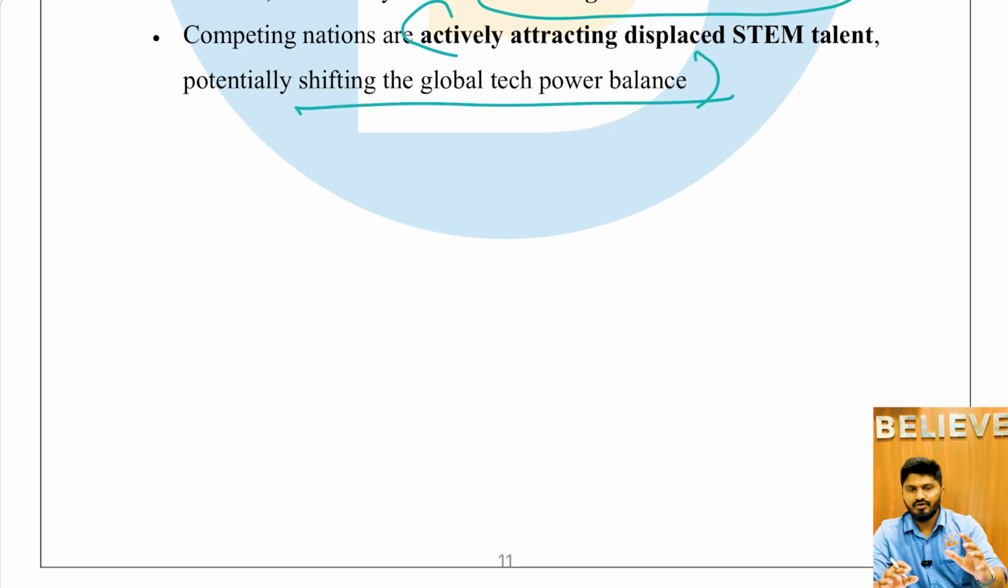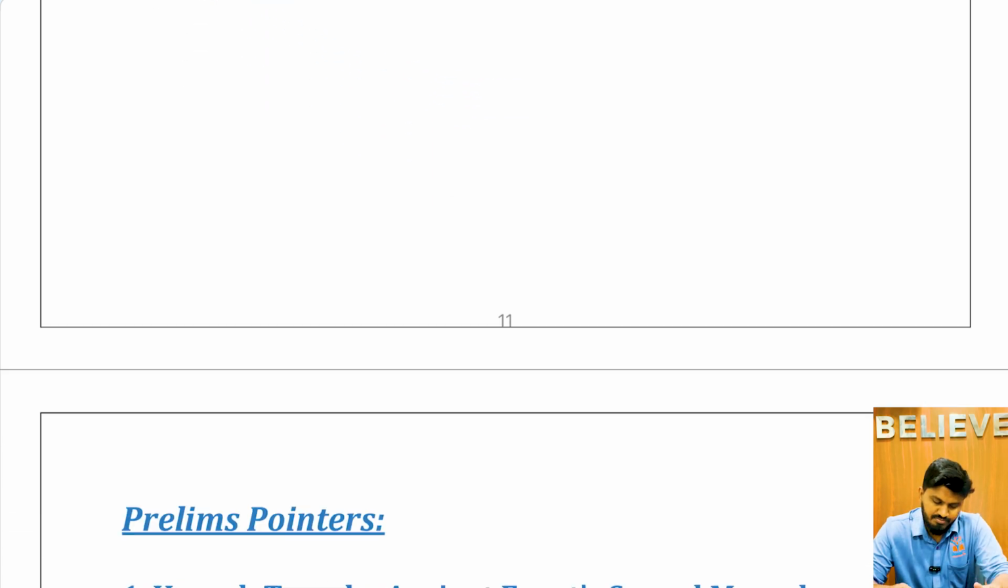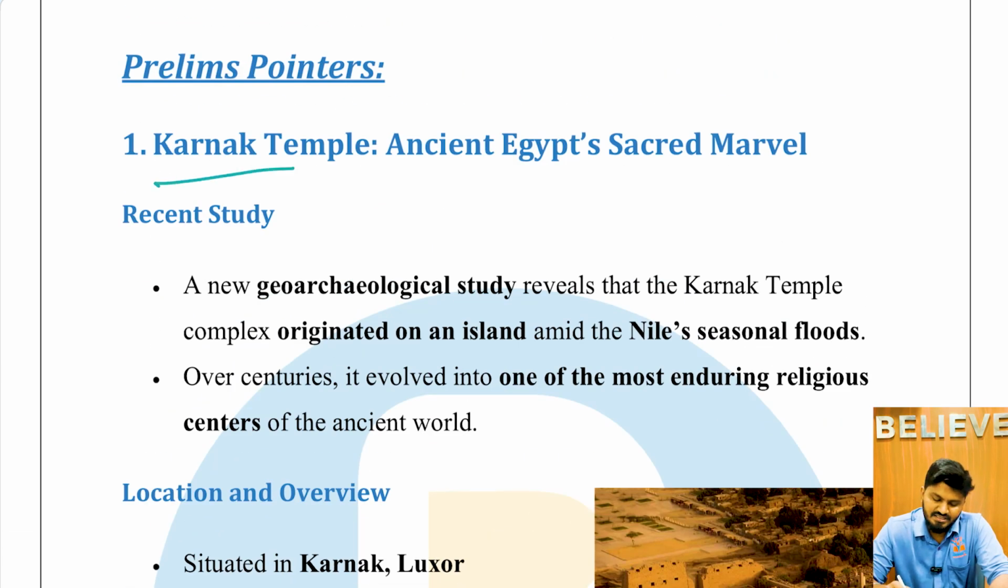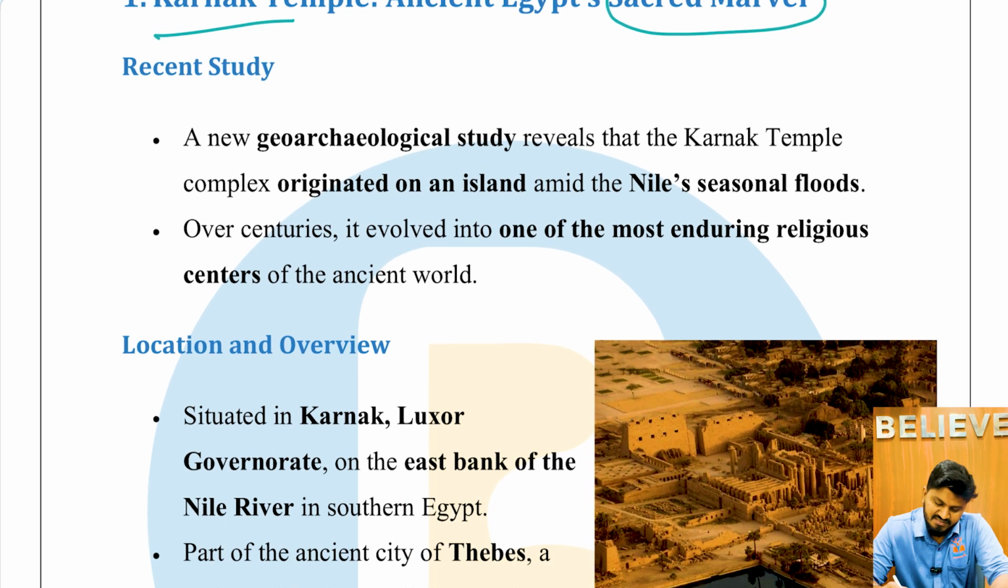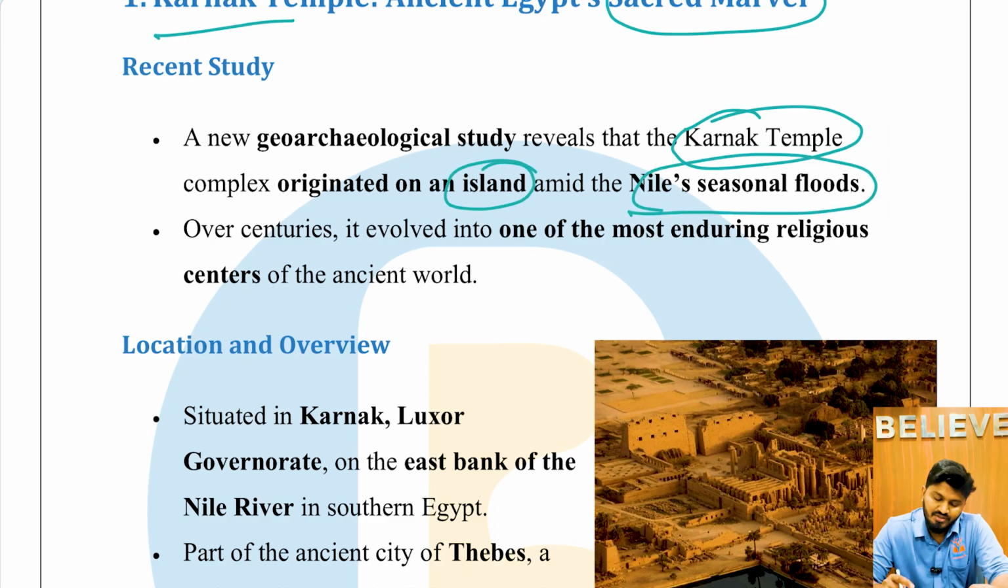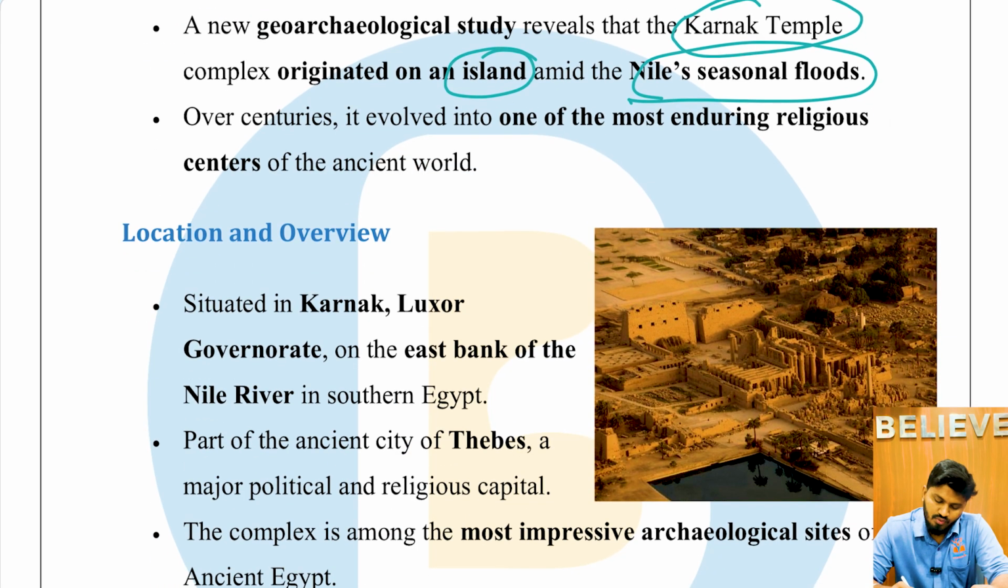At least for a year, we have to wait and see what will be the implications of this H1B visa shock. Next, the prelims pointers: Karnak Temple, ancient Egypt's sacred marvel. A recent geological study reveals that the Karnak Temple complex originated on an island amid the Nile's seasonal floods. Over centuries, it evolved into one of the most enduring religious centers in the ancient world.